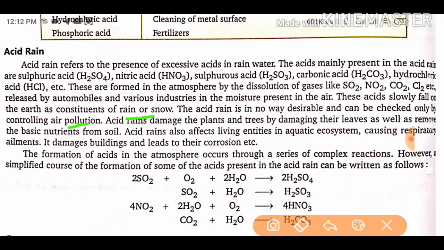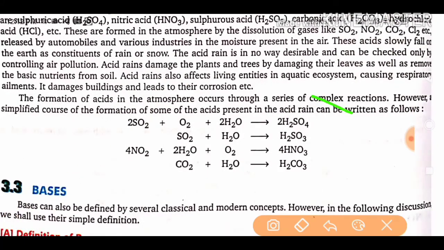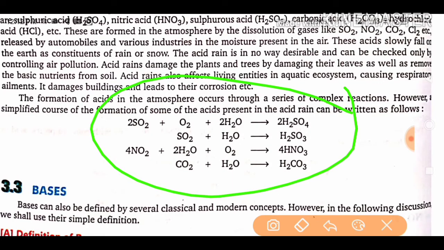The formation of acids in the atmosphere occurs through a series of complex reactions. Okay, a simplified reaction is given as follows. You can see here, SO2 plus O2, the atmospheric oxygen, and moisture in the form of water form H2SO4. Okay, sulfuric acid is formed here, and nitric acid is formed like that, when nitrogen dioxide reacts with atmospheric oxygen and water.